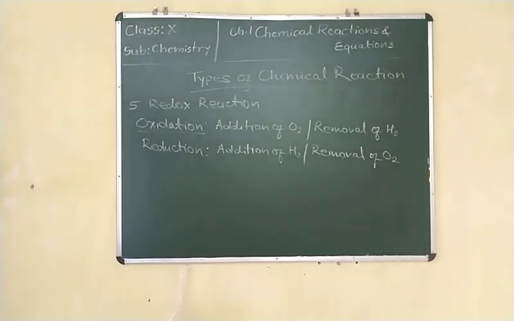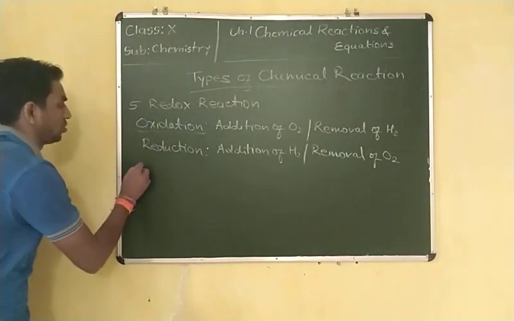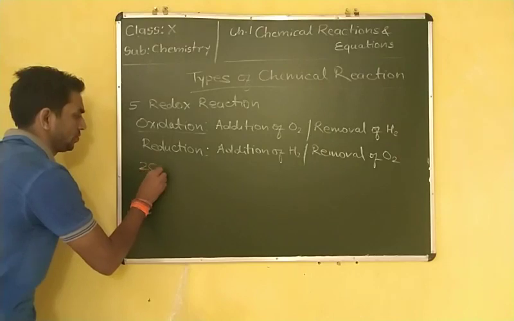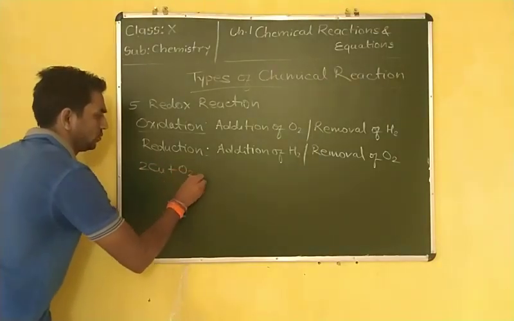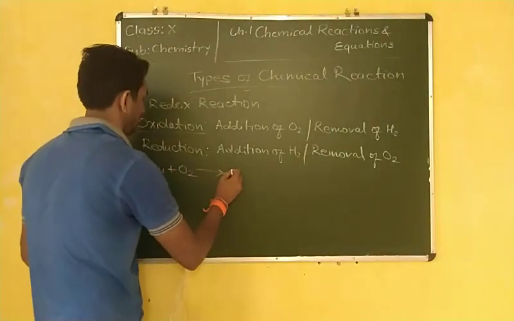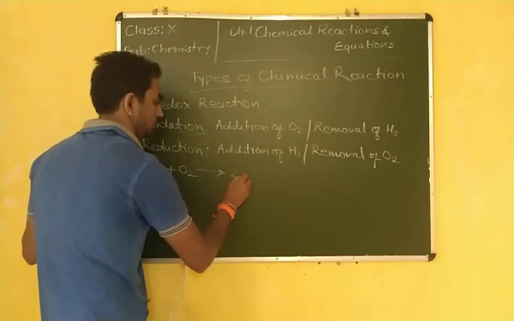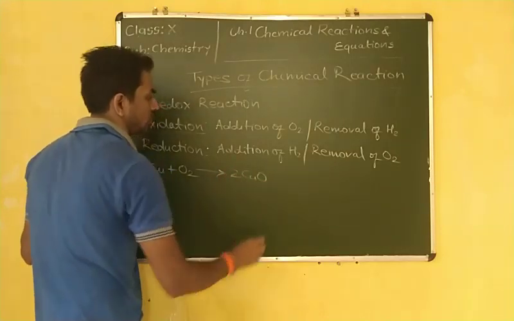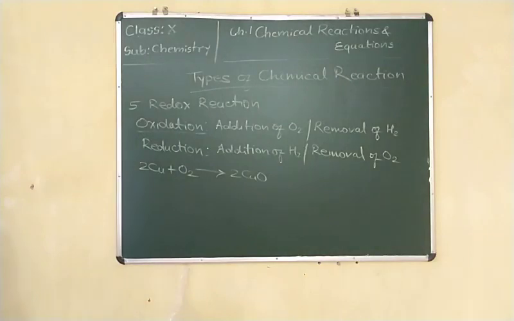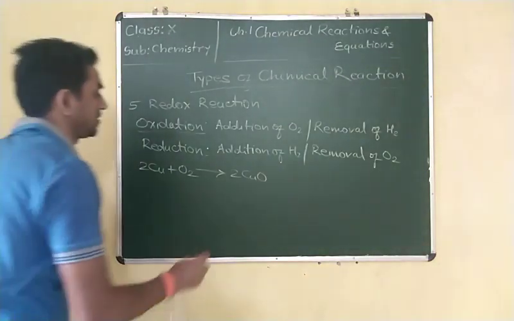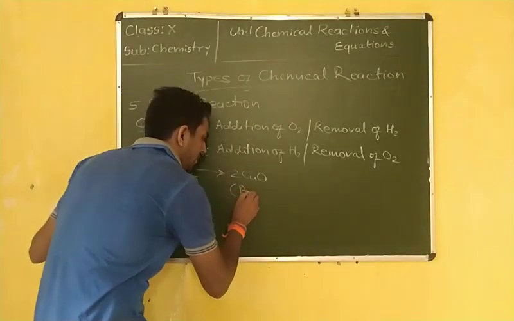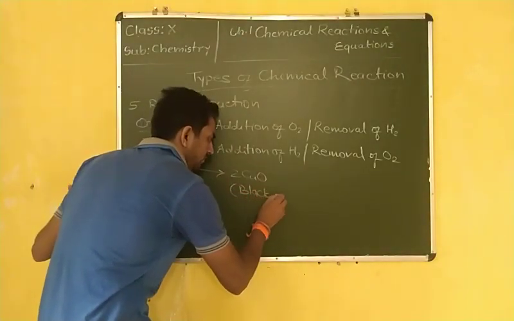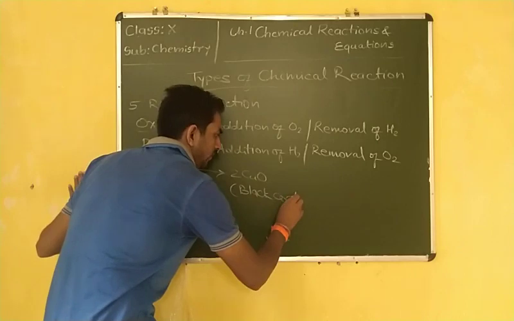First, Cu plus O2, oxidation: 2Cu plus O2 is equal to 2CuO, copper oxide. It forms a black coating, its color is black.